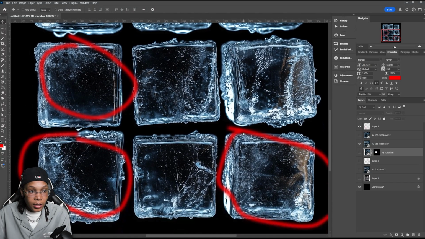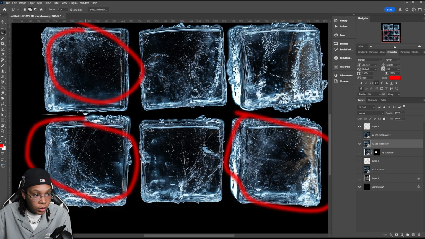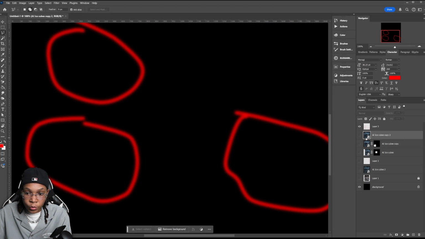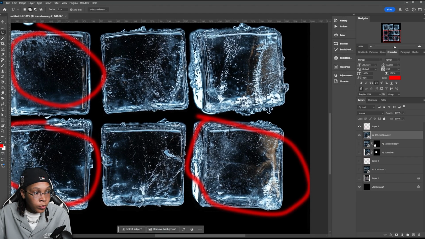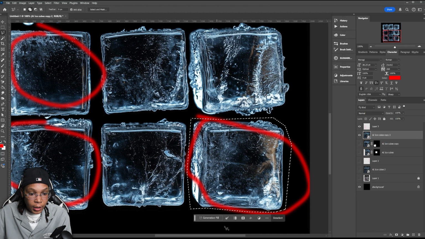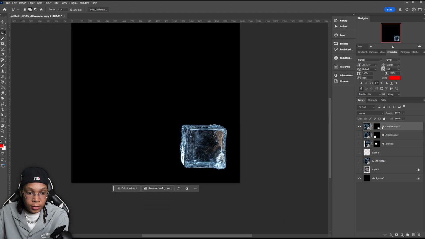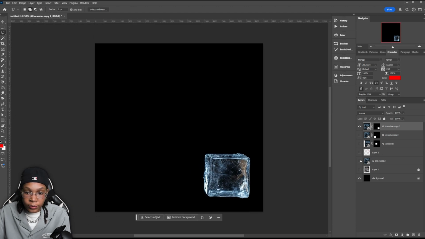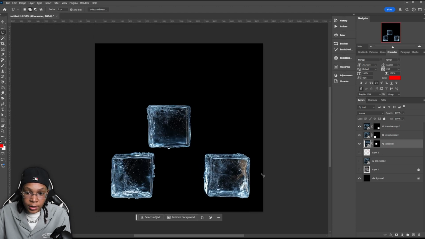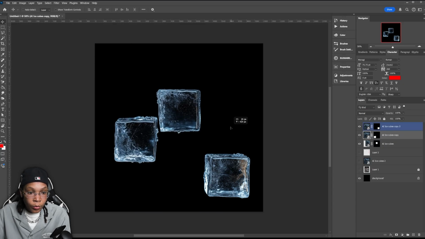We just did this one. So let's do this bottom one here. Use the polygon tool to go ahead and select what you need. We got another one. Turn that cube off. Now for the last cube, same thing, polygon tool, and then use the mask. We can delete this selection layer now and then go out. And now we have 3 new ice cubes that we can just move around.